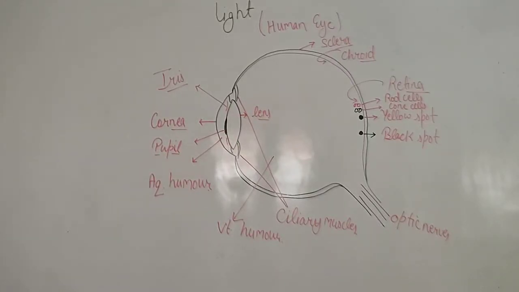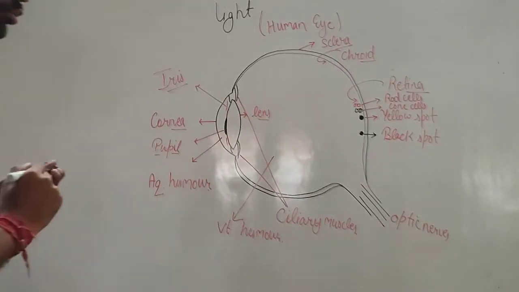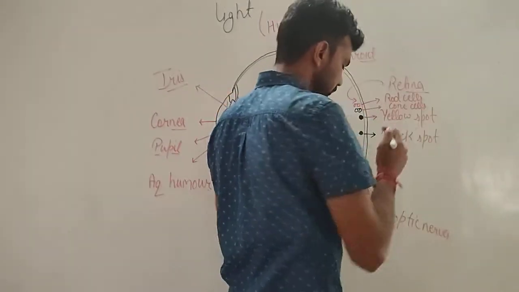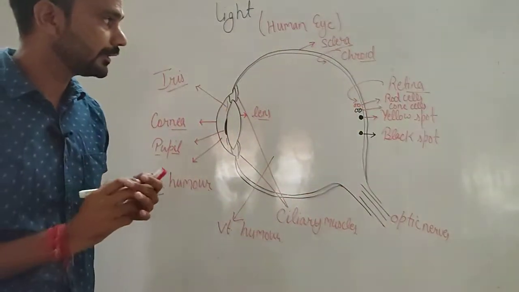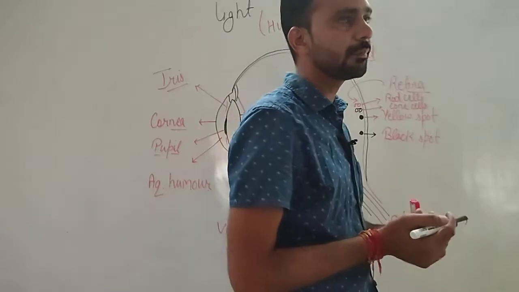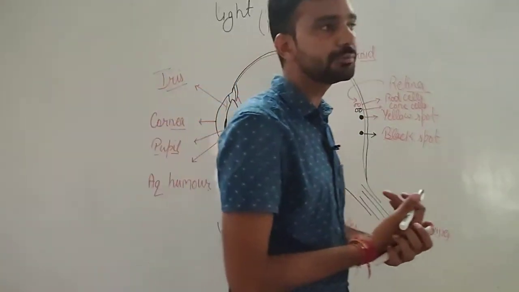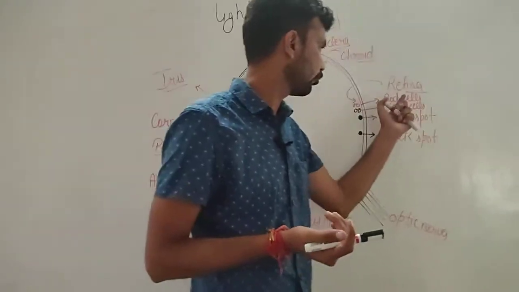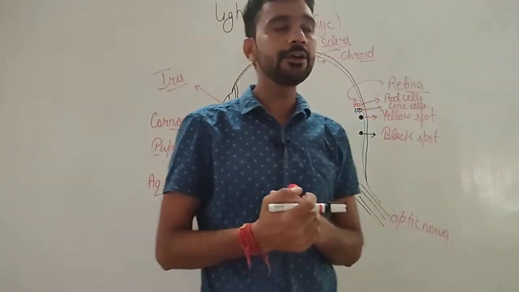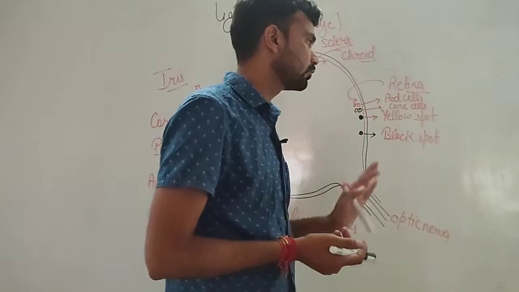We are discussing the rod cells and cone cells. Rod cells are responsible for the intensity of light. These help us to see in dim light. We can see objects in dim light due to the help of rod cells, and an owl can see at night due to the help of rod cells.